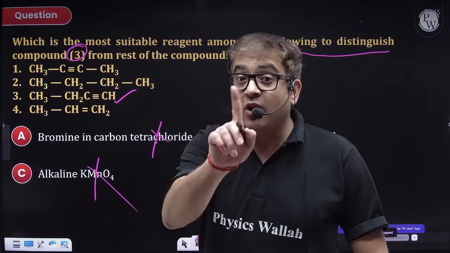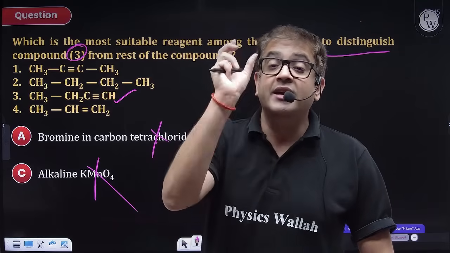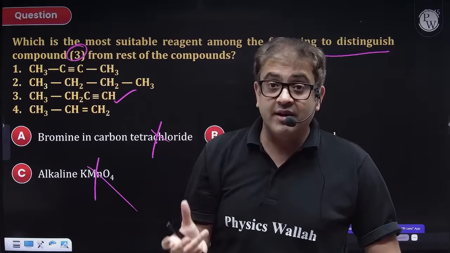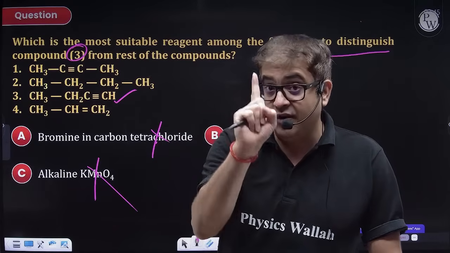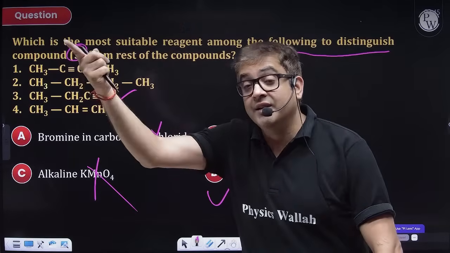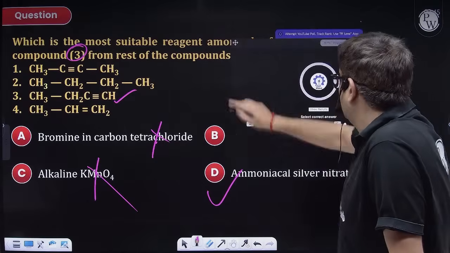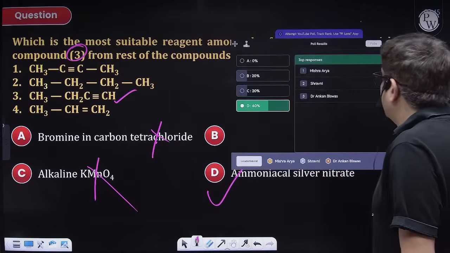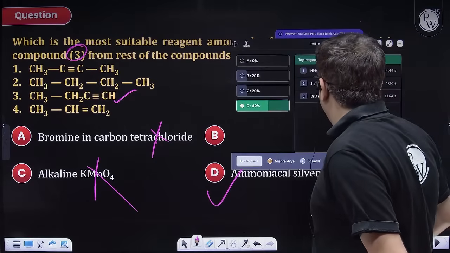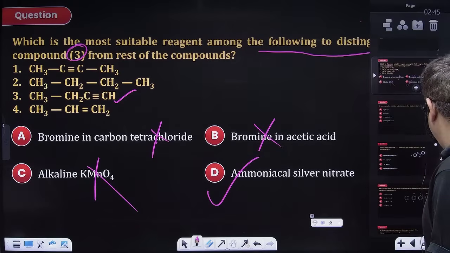Yes, it will not produce a silver mirror. It will create a white precipitate. That you have to remember. Terminal alkyne forms a salt with silver, which is a white precipitate, not a silver mirror. Because silver mirror is Tollens reagent with aldehydes. That you have to keep in your mind. So let us see. 60%. Fair enough. Decent enough.